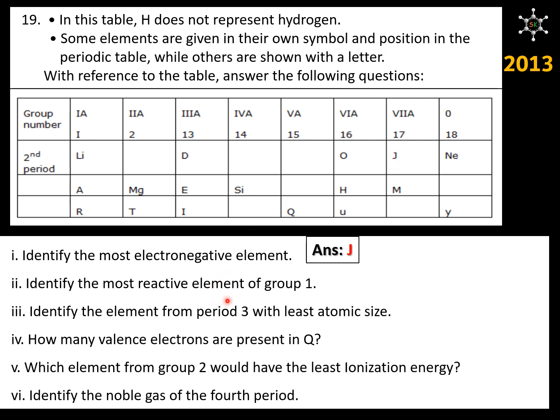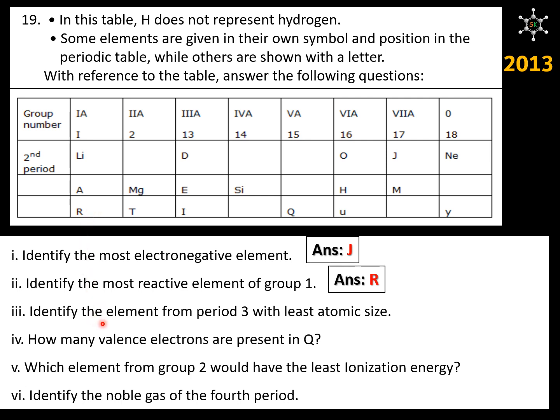Identify the most reactive element of group 1. We know that in group 1 metals are listed. As we move down the group, metallic character increases. So, the most metallic element must be down in the group, that is R.